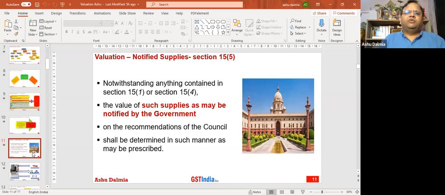That fundamental principle we have to keep in mind. Section 15 subsection 1 will be applicable when the parties are not related parties and the price is the sole consideration. Only then section 15 subsection 1 will be